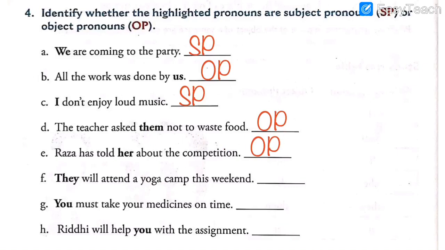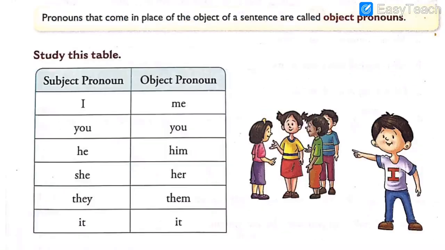Next, number 6. They will attend a yoga camp this weekend. Weekend means Saturday and Sunday. I hope you know that. They will attend a yoga camp this weekend. So the highlighted pronoun is they. They means more than one. More than one person, more than one animal. So it is a group. It is called they.